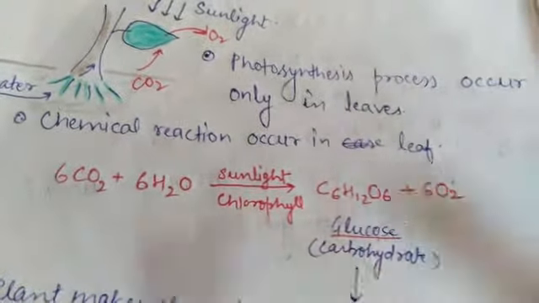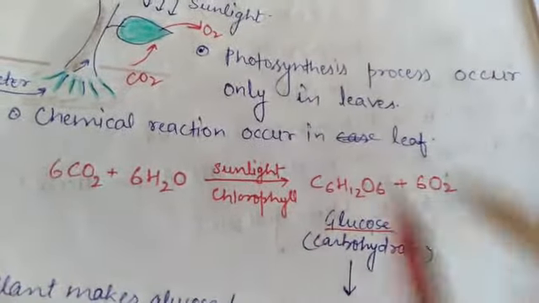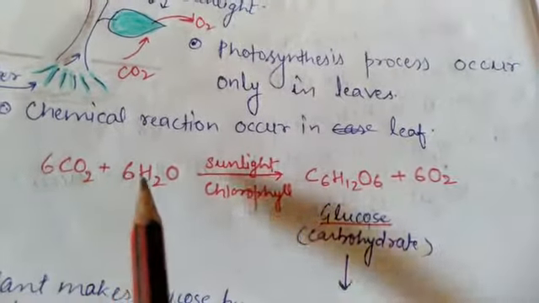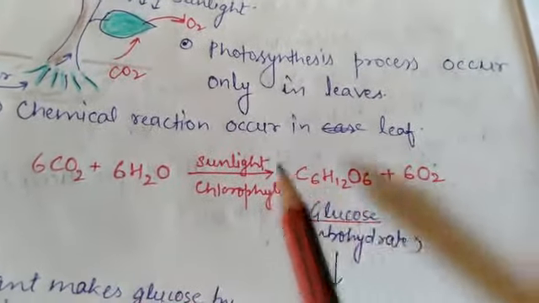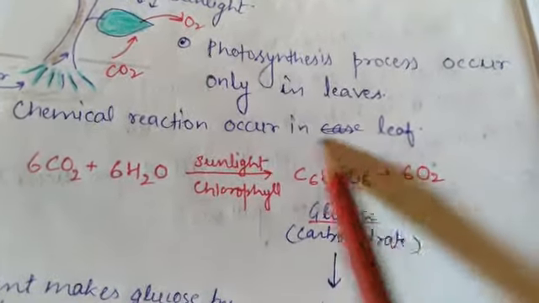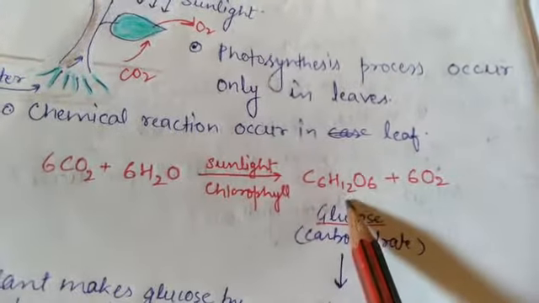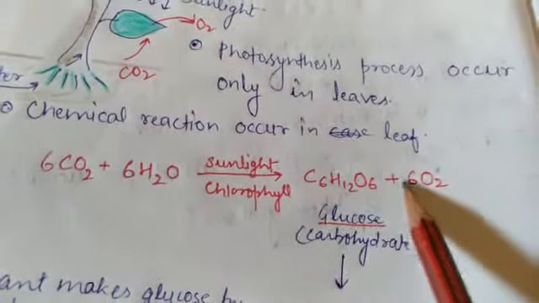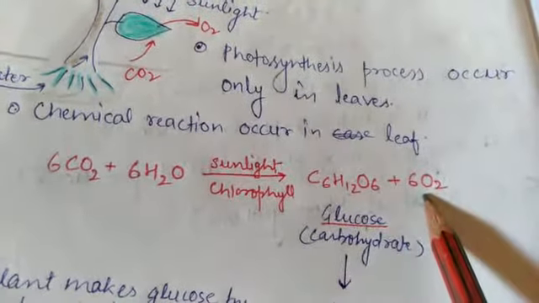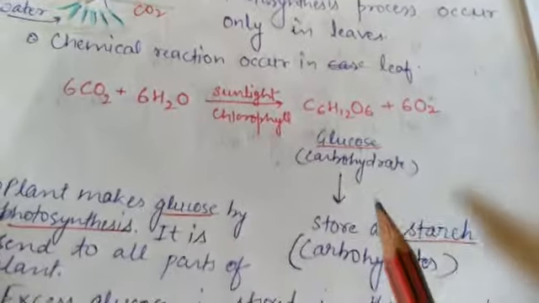It's a chemical reaction that occurs in the leaf. So carbon dioxide plus water, in the presence of sunlight and chlorophyll, leads to the formation of glucose. And what is released? That is the most important thing: oxygen.